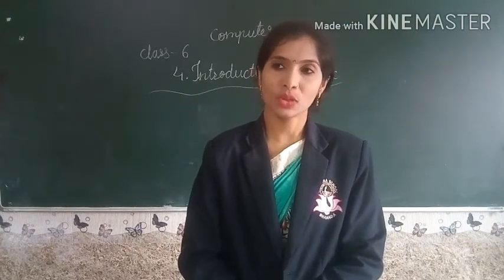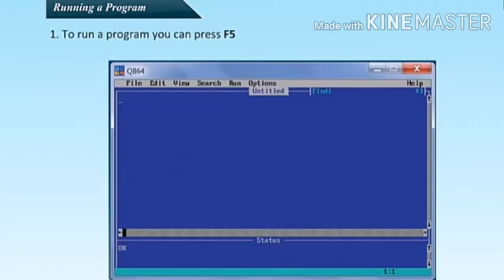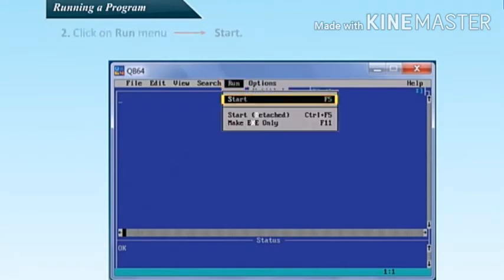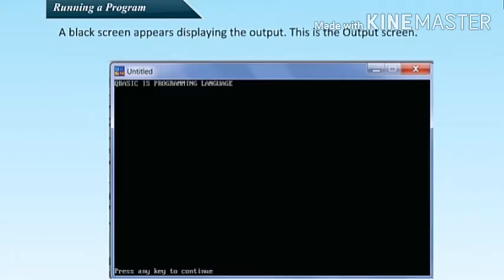How to run a program, we will see. Running a program. To run a program, you can press F5 or click on the Run menu, then Start. A black screen appears displaying the output. This is the output screen.